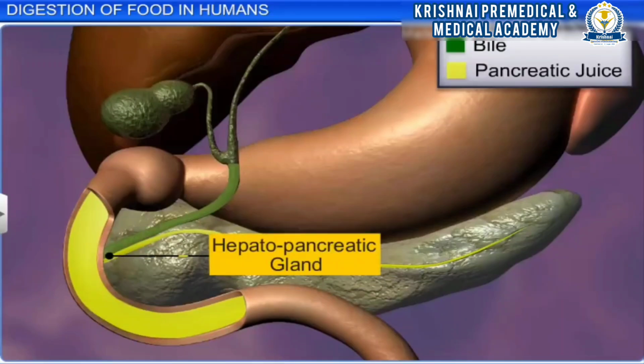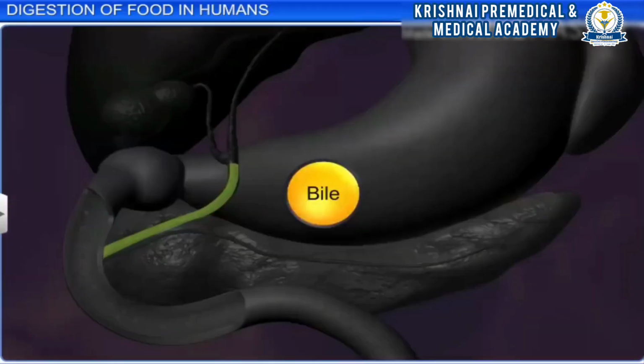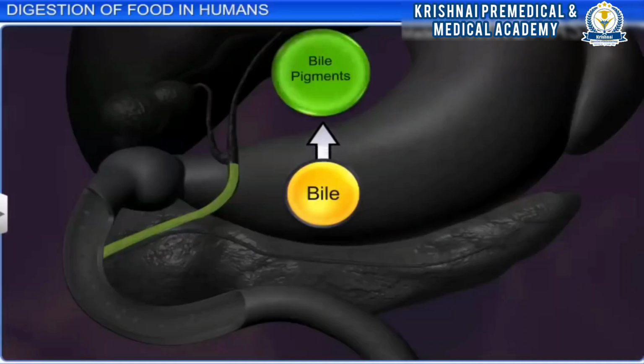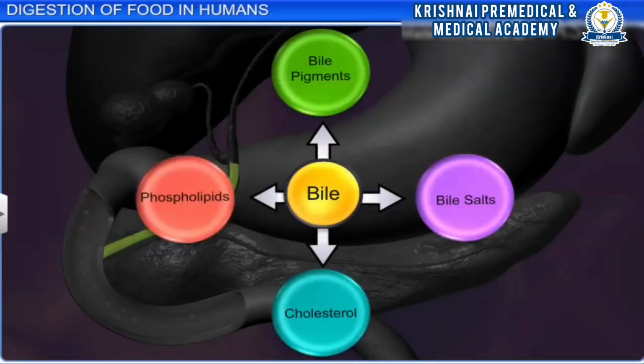This secretion contains different enzymes and pigments that help in further breakdown of food molecules. Bile, for example, contains bile pigments such as bilirubin and biliverdin, bile salts, cholesterol, and phospholipids.